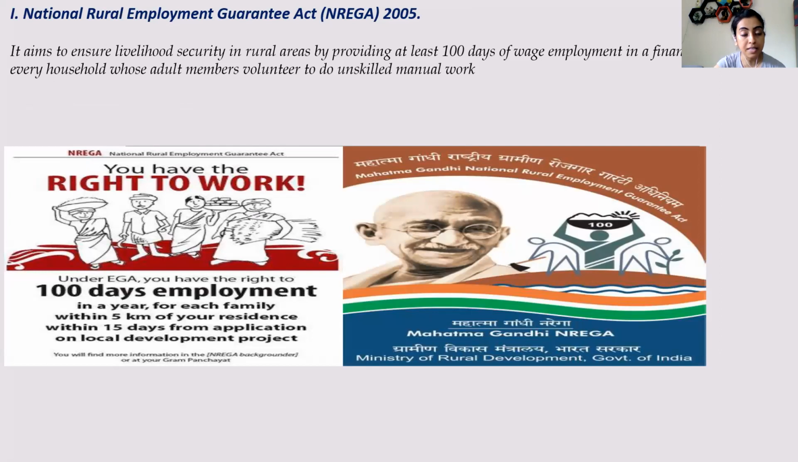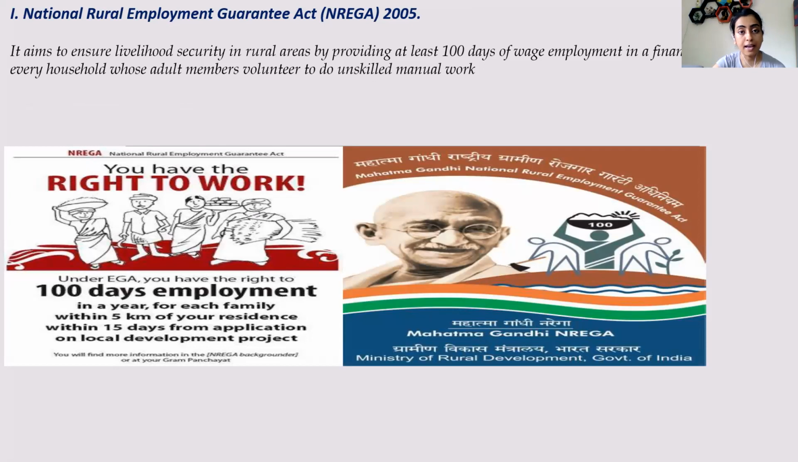Now different schemes have been introduced. Anti-poverty measures means the different schemes that have been introduced. One of them is MGNREGA. I hope you have heard about that. MG means Mahatma Gandhi, National Rural Employment Guarantee Act. And this act was introduced in the year 2005.